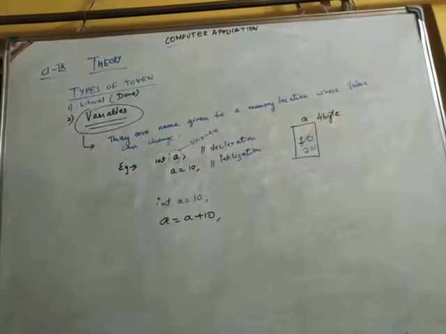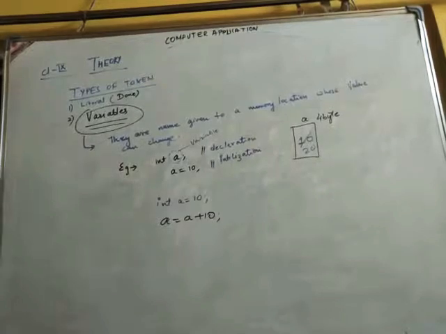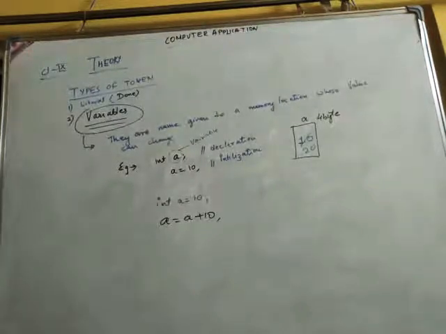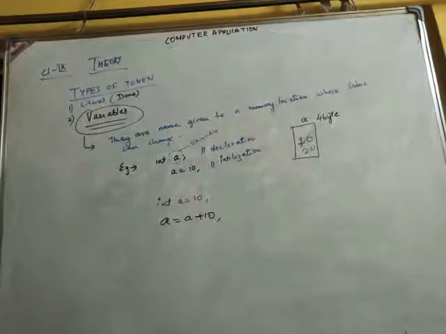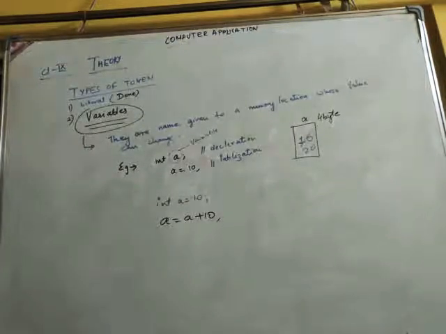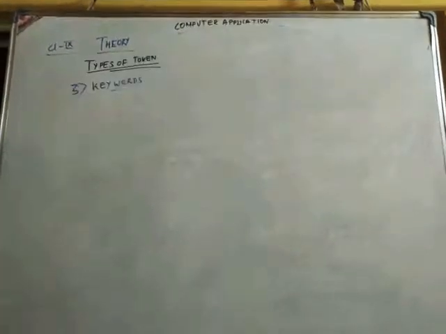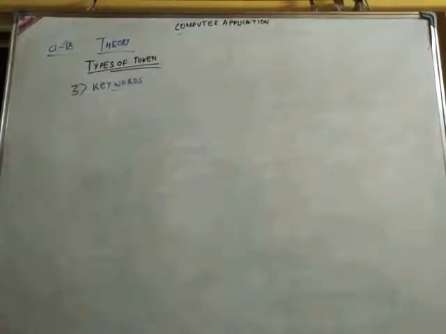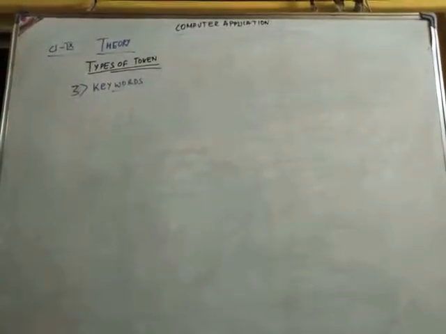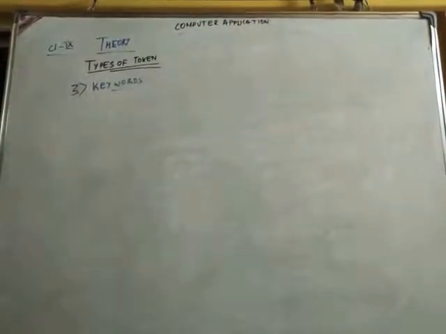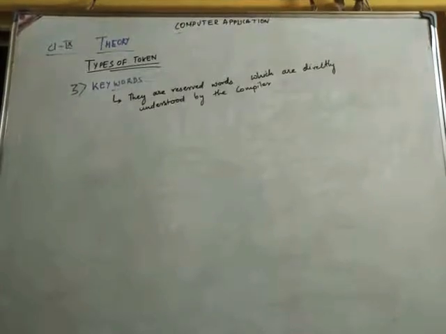Clear? So these are called variables. They are names given to a memory location whose values can change. This is the definition of a variable. We can have integer variables, double variables, different kinds of variables when we write programs. Understood? The next token we'll discuss now. The next type of token is keywords. What are keywords? They are reserved words which are directly understood by the compiler. That is the definition: keywords are reserved words which are directly understood by the compiler.